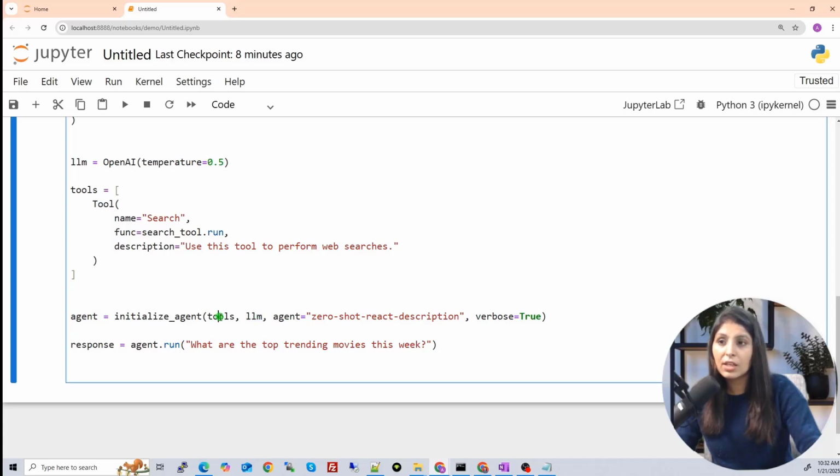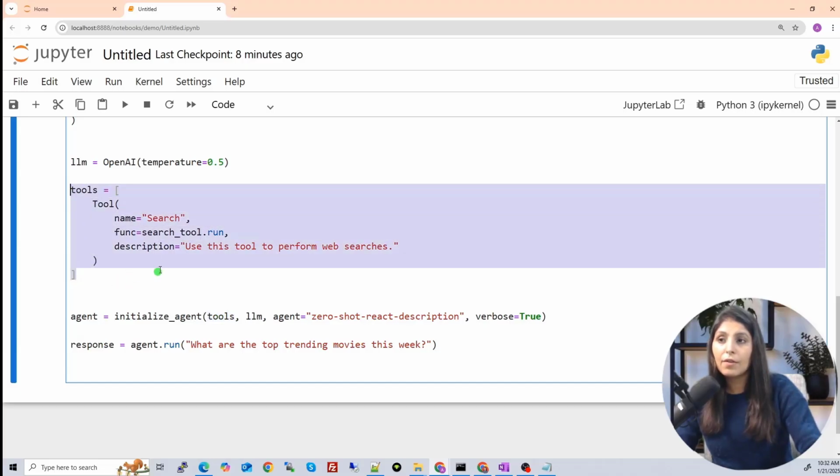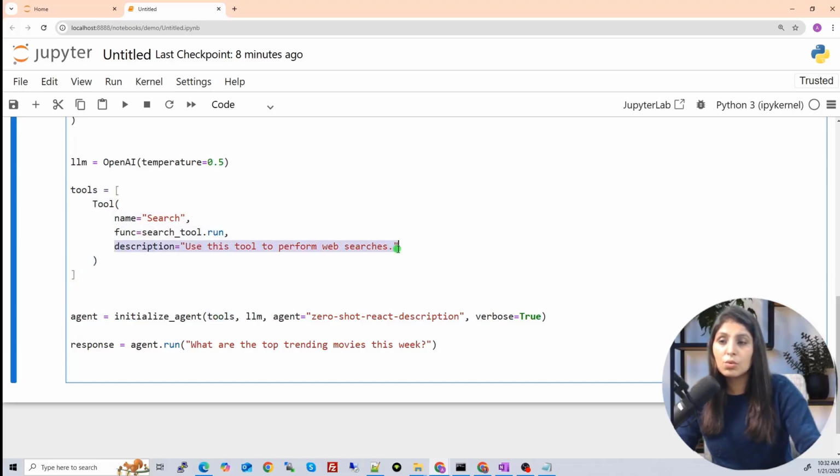So the agent will decide to use a tool from this list of tools, and from the description of each tool, the LLM will see which tool it should use. When the LLM sees the description of this tool, to perform web searches, it will see that this tool is suitable. Then the agent will send the request to the tool.